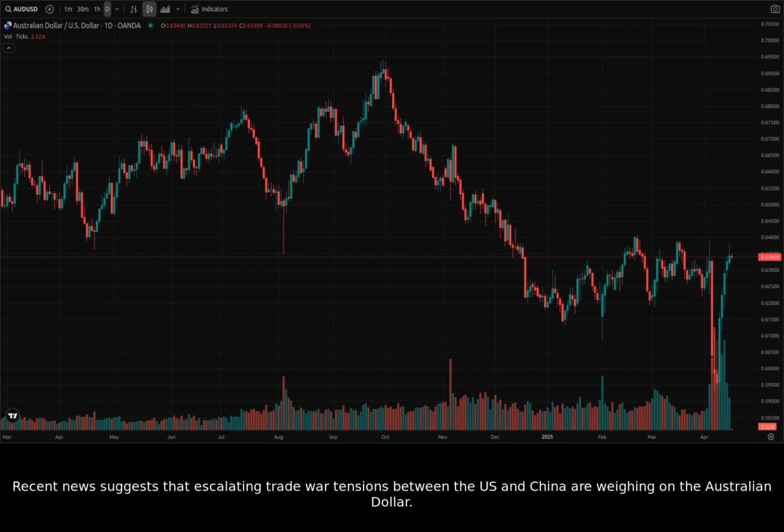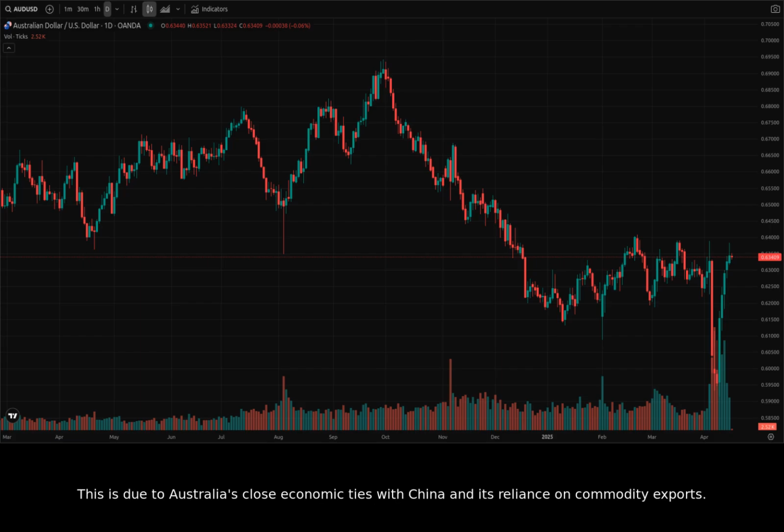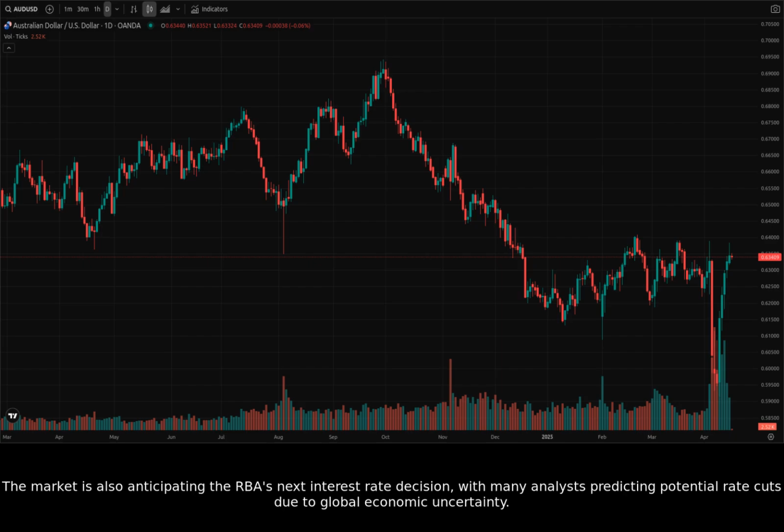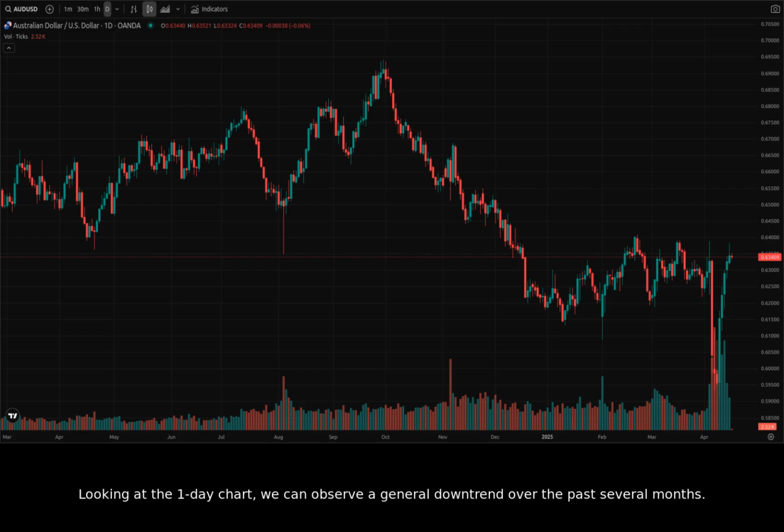Recent news suggests that escalating trade war tensions between the US and China are weighing on the Australian dollar. This is due to Australia's close economic ties with China and its reliance on commodity exports. The market is also anticipating the RBA's next interest rate decision, with many analysts predicting potential rate cuts due to global economic uncertainty. Looking at the one-day chart, we can observe a general downtrend over the past several months.